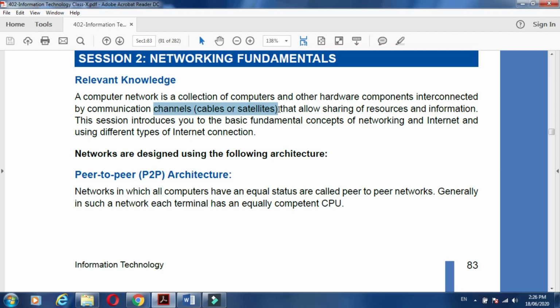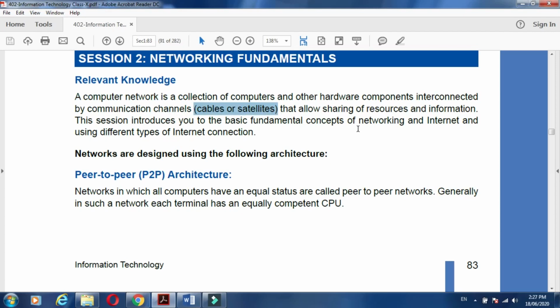So all these computers and computer hardware are connected through a channel, with cables or satellite, and they are sharing resources and information. Resources means your printer, scanner, computer; all these are interconnected through a computer network. How they are connected and how they communicate with the help of cable and satellite is called a computer network.